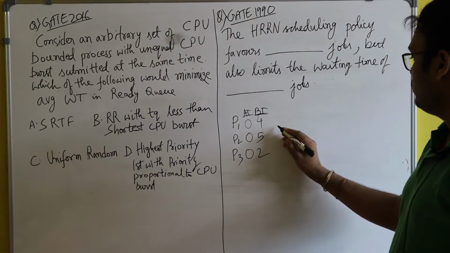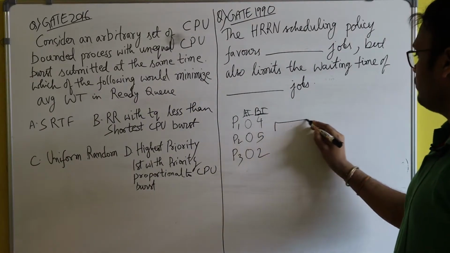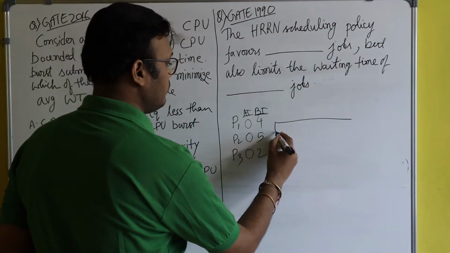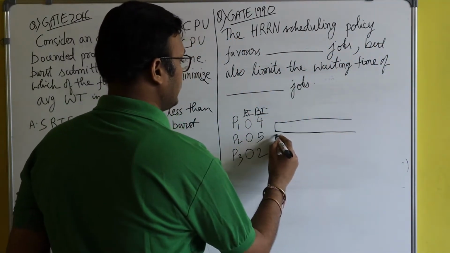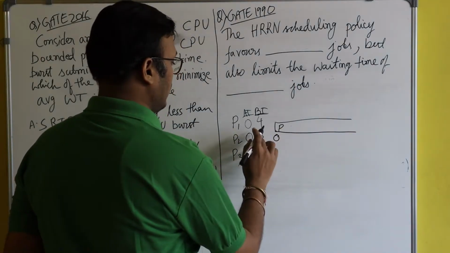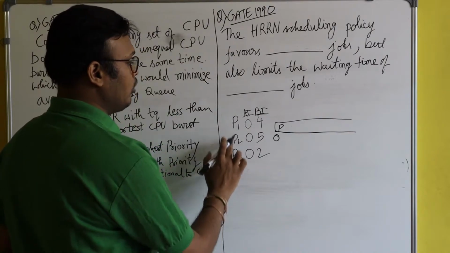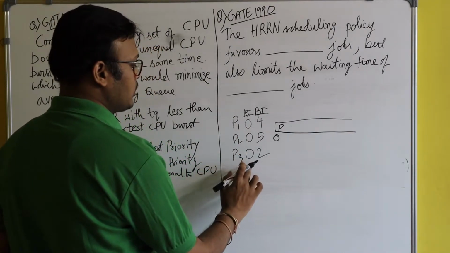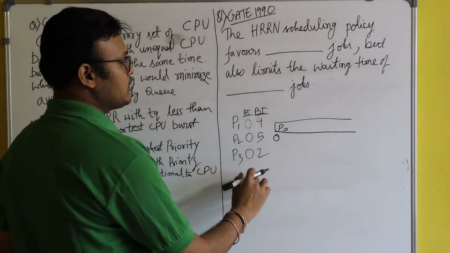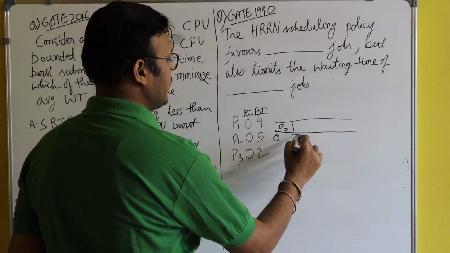Let me tell you how. You just see here. At 0 seconds, processes P1, P2 and P3 have all arrived. So process P3 will run. Since it has the lowest burst time, it will completely run for 2 seconds.